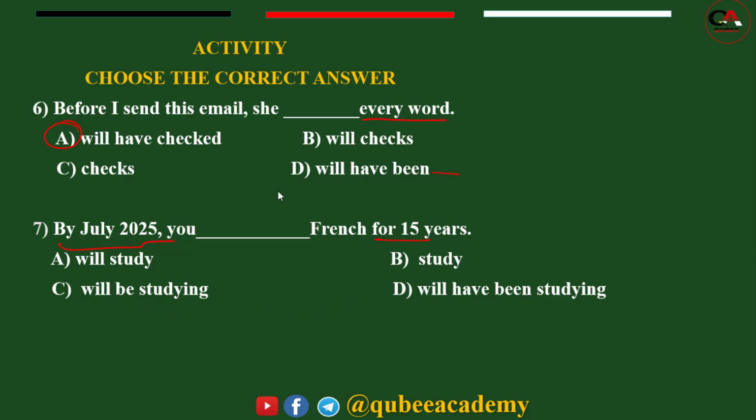Is the activity completed or ongoing? It requires duration. Duration means the action is ongoing, not completed. So we have to use future perfect continuous tense. By July 2025, you will have been studying French for 15 years.